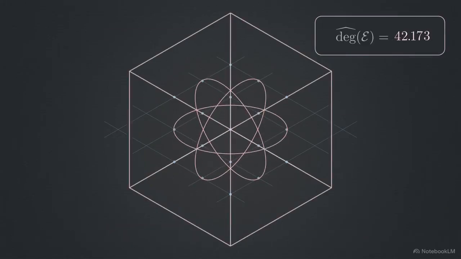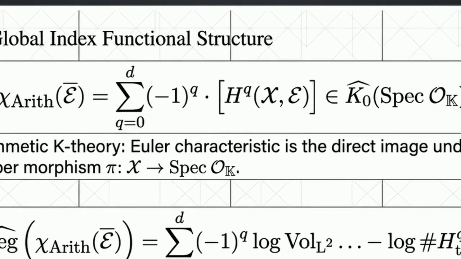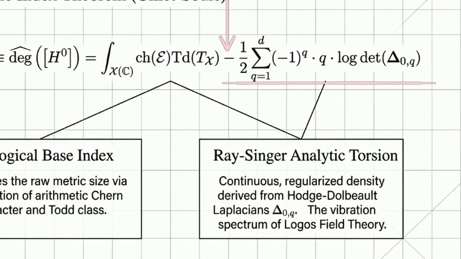This formula establishes the Gillet-Soulé Arithmetic Index Theorem. By calculating the Euler characteristic within arithmetic K-theory, the total arithmetic index collapses completely onto the global sections hosting the cycle sheaves. This equation is the dimensional sieve. The integration gives us the raw topological metric size. We then calculate the exact physical size by subtracting the regularized density derived from the Hodge-Dolbeault Laplacians, the Ray-Singer analytic torsion form.